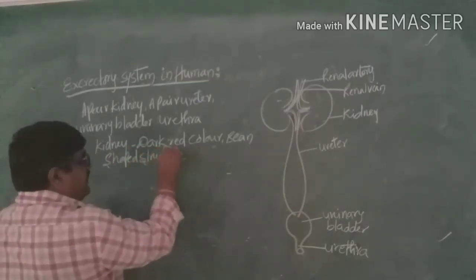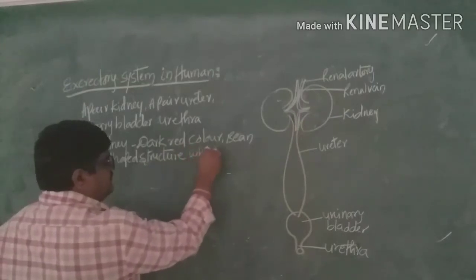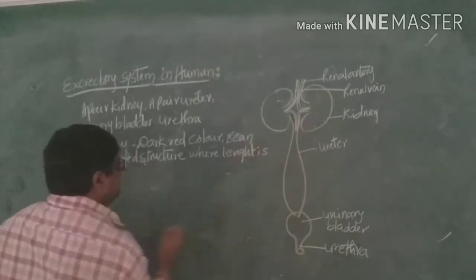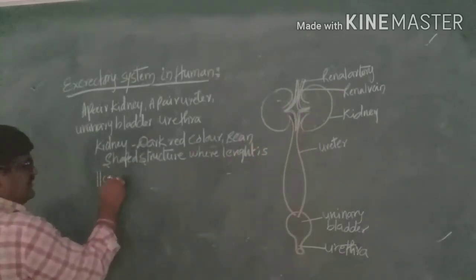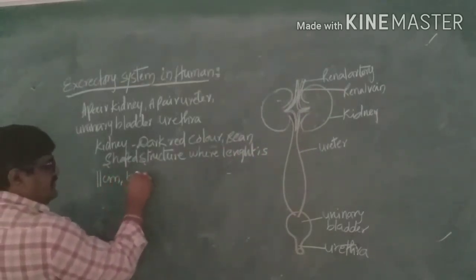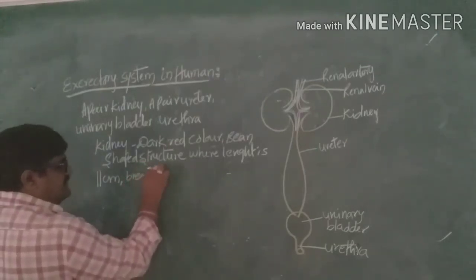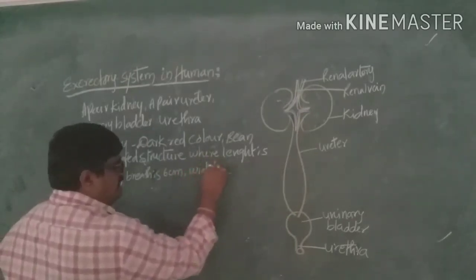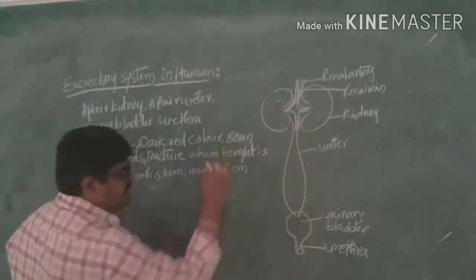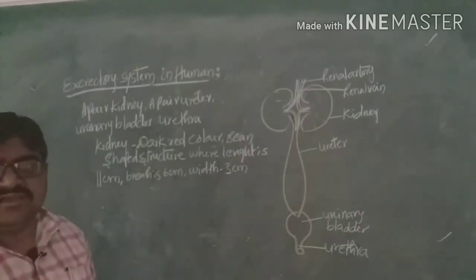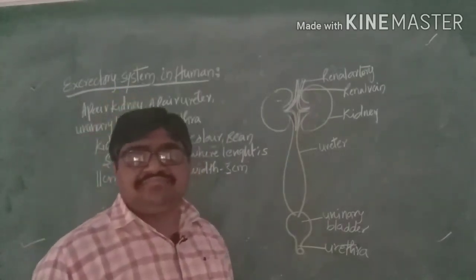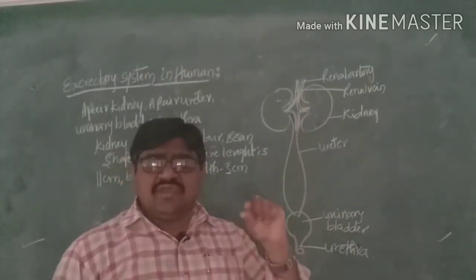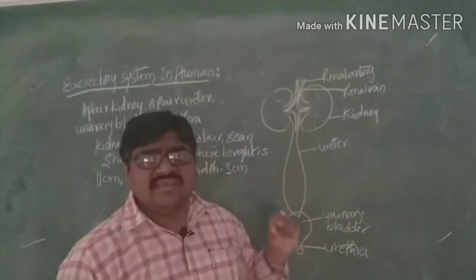The length of the kidney is 11 centimeters, the breadth is 6 centimeters, and the width of the kidneys is 3 centimeters.